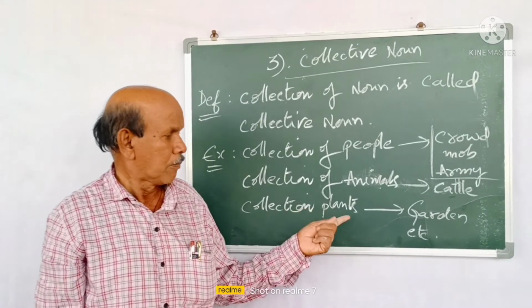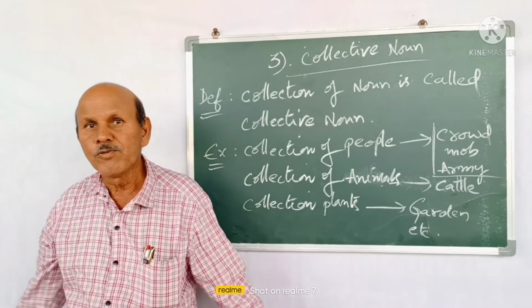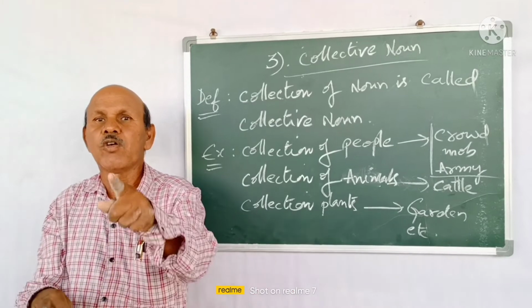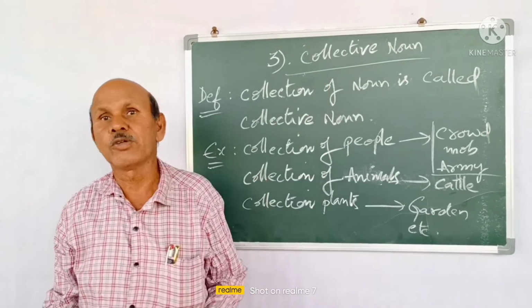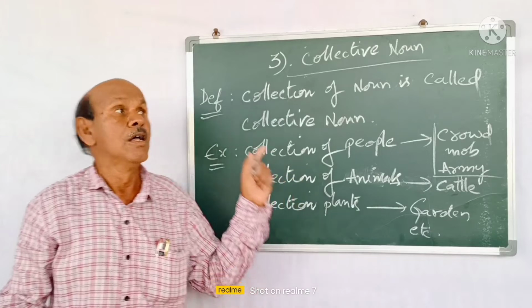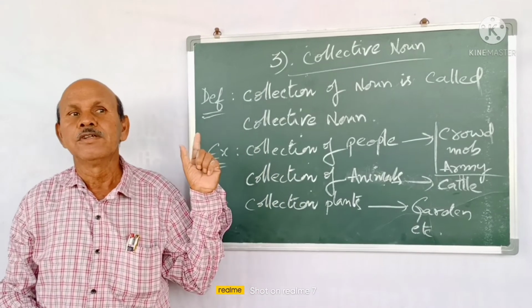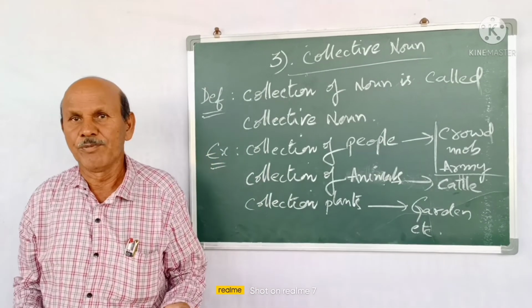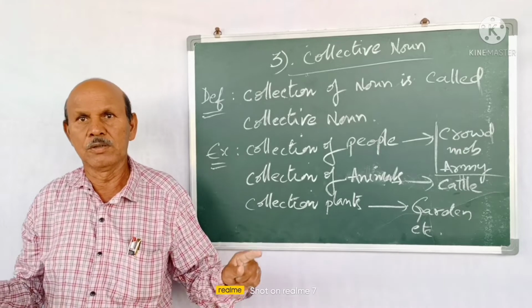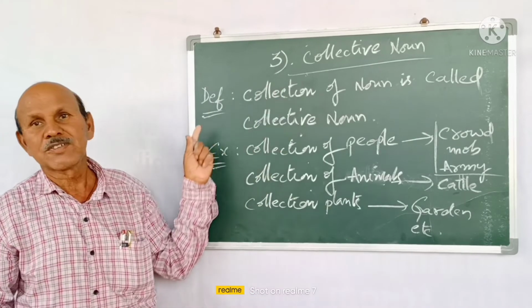A collection of plants, when some plants are in one place, is called a garden, which is also a collective noun. So these are the collective noun examples. I am discussing briefly, not going into detail.